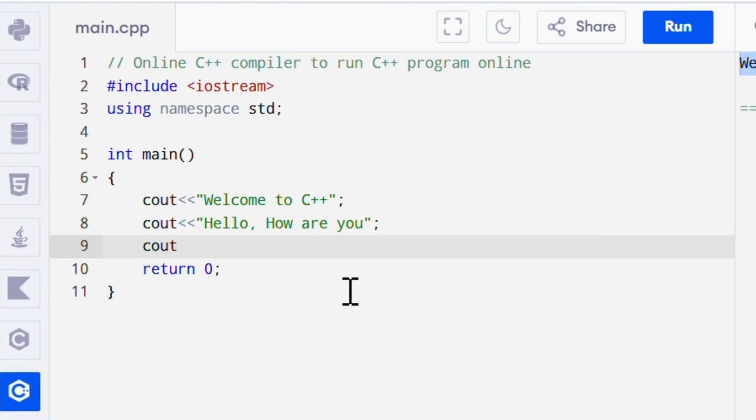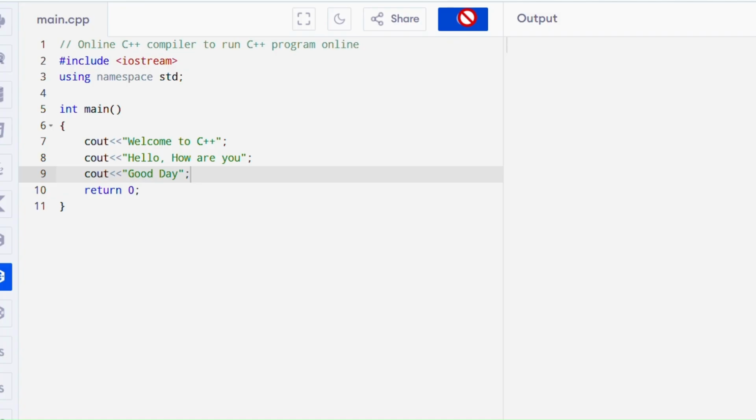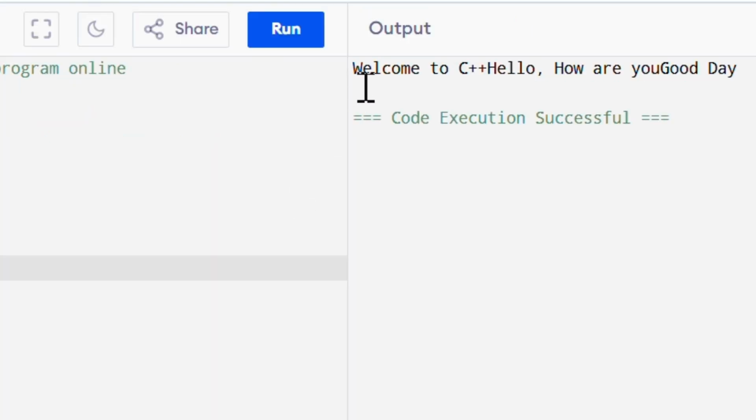Again I can write cout, good day, end with a semicolon, and I will print these statements. I will click on the run button and see how it is printing the statements. See the output. All the statements are printed in the same line.